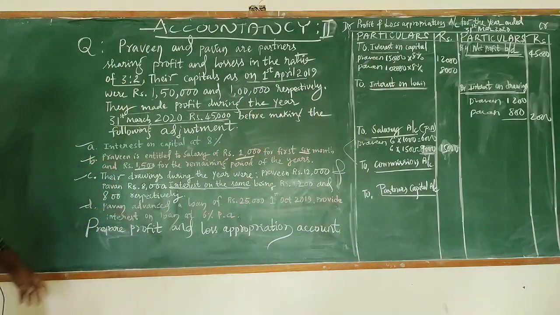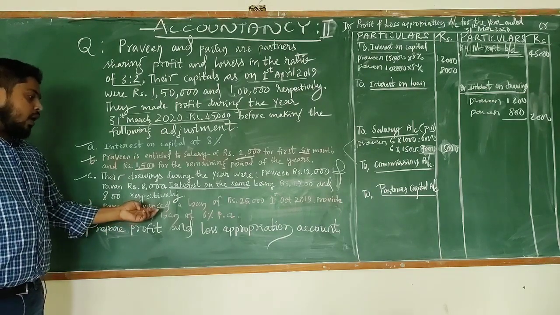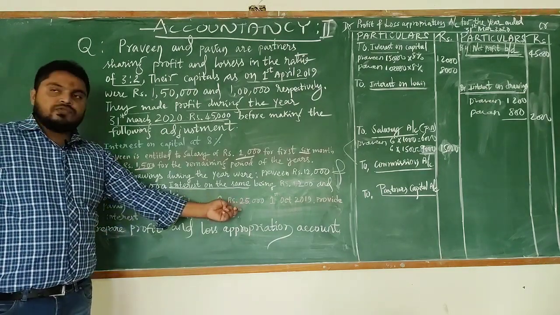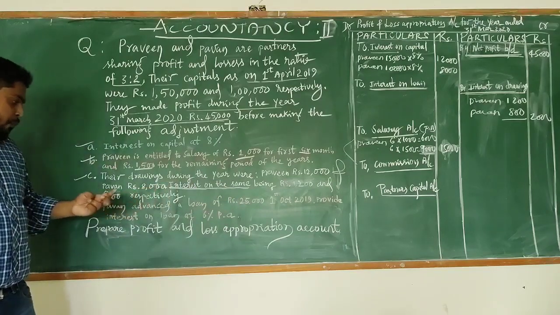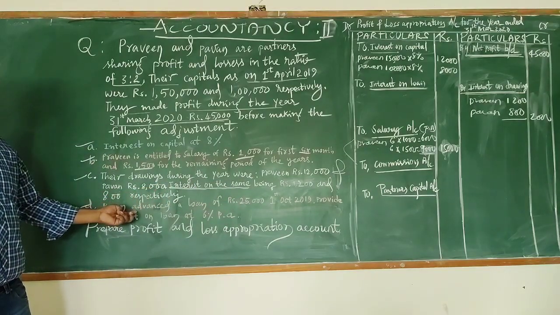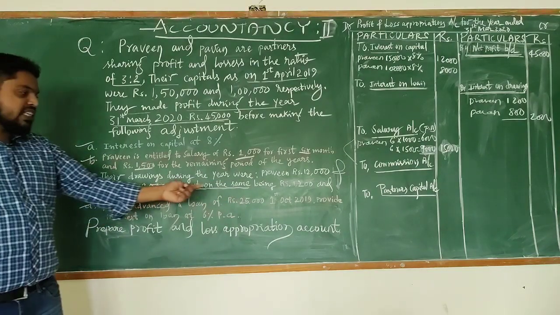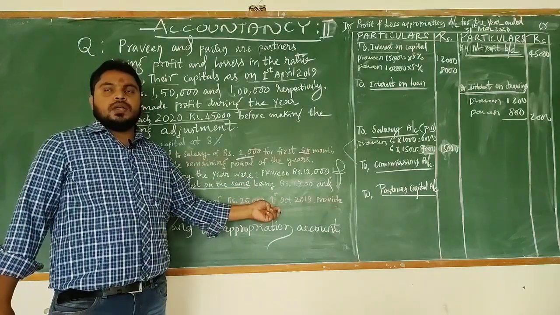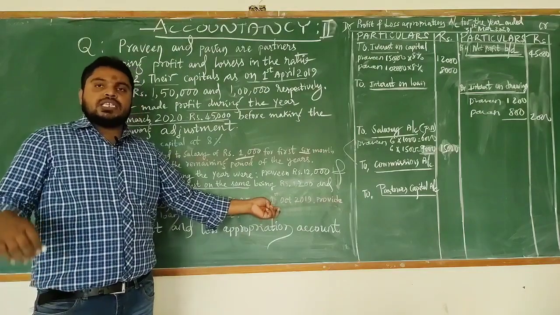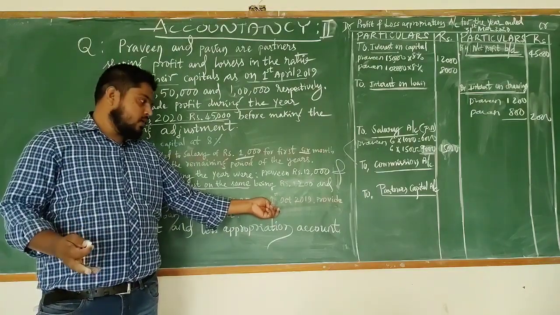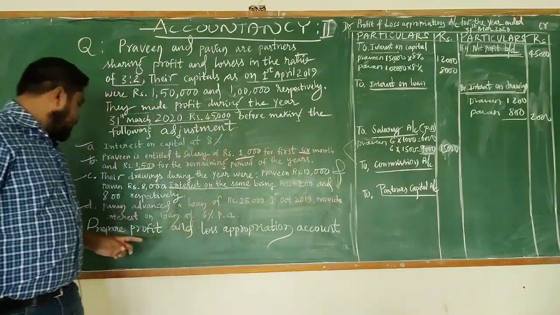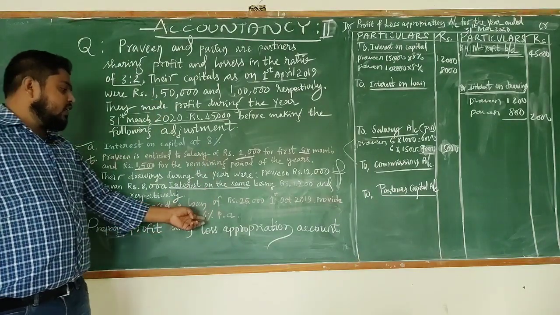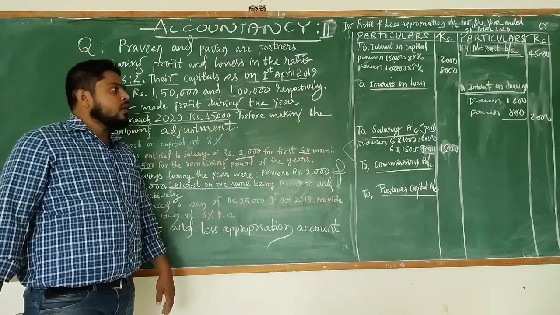Last adjustment, Pawan advanced a loan of rupees 25,000. It means Pawan has given a loan to the partnership firm of rupees 25,000 on 1st October 2019. Provide interest on loan at 6% per annum.